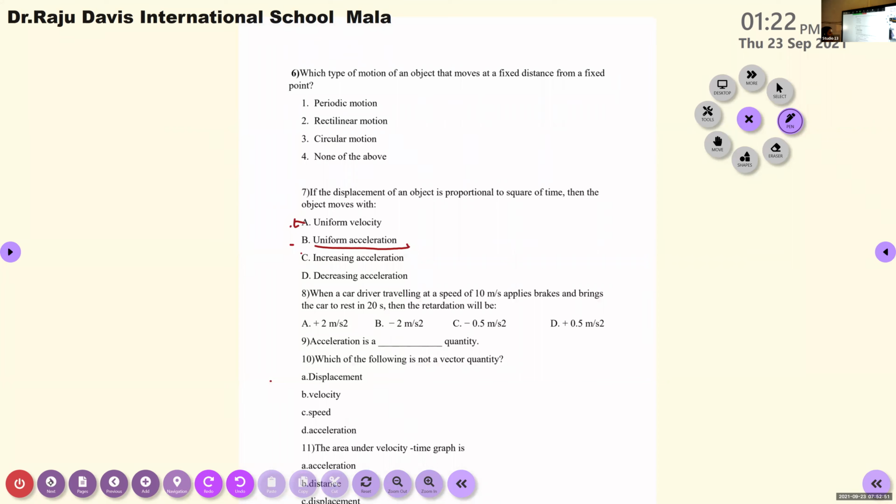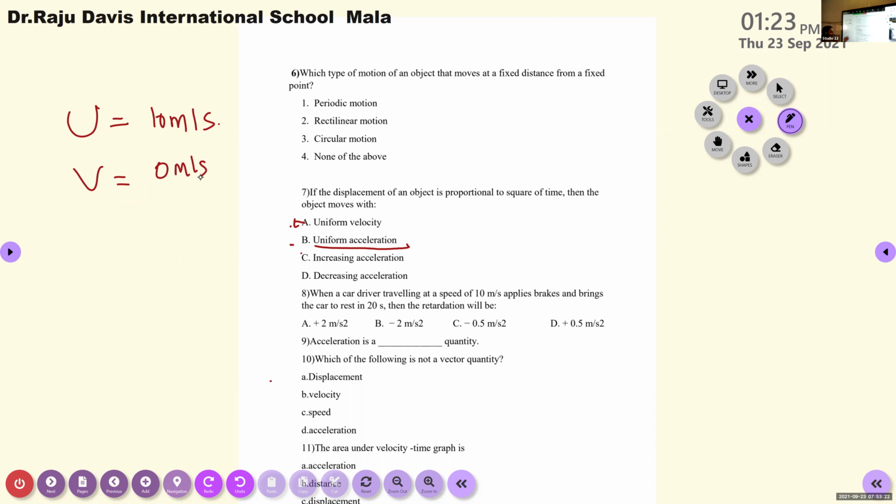When a car driver traveling at a speed of 10 meters per second applies brakes and brings the car to rest, the initial velocity is u equal to 10 meters per second. The car is brought to rest, so the final velocity v is 0 meters per second.